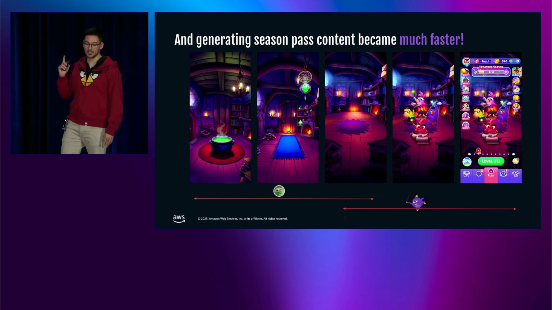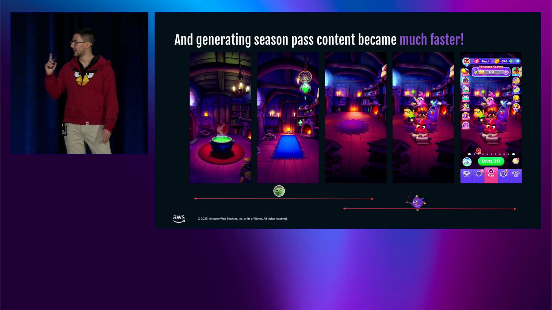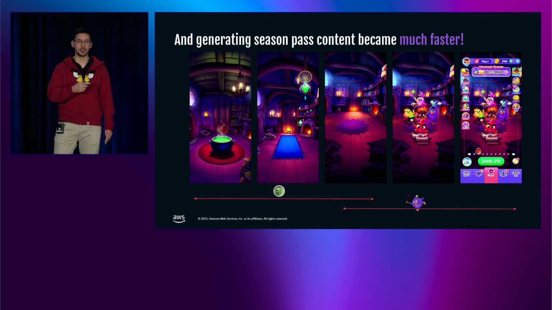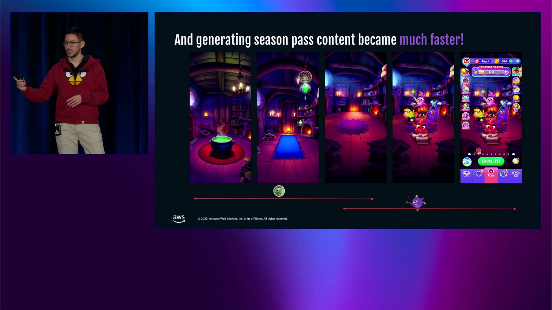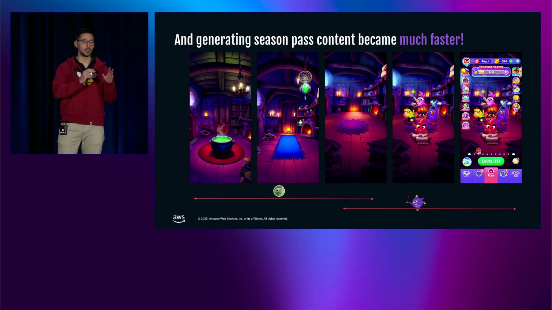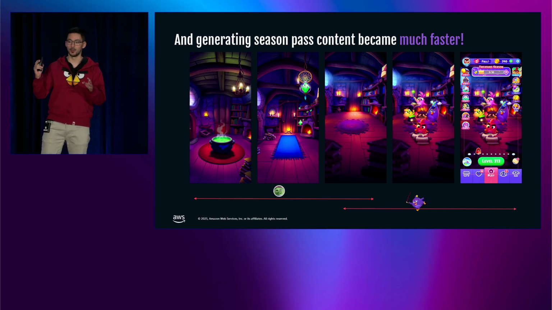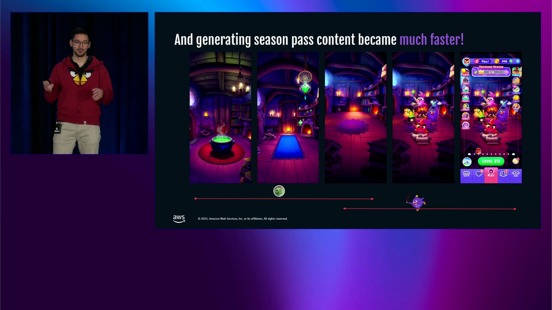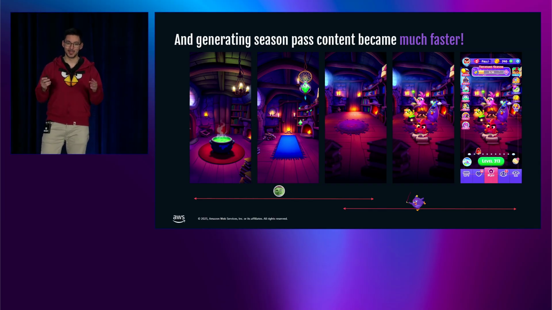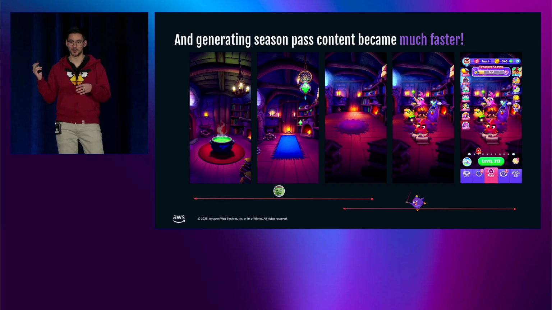And another thing to mention is this is not only about the AI, it's also about changing the way they worked. Because the first time they tried generating images with AI, they had a brainstorming session. And then they decided what they were going to do. And then they went and generated the images. But then they had a clear idea of what they wanted to generate. And as I mentioned before, you need to learn how to be surprised by AI. So it didn't take so few days. It actually took almost the same time, that first iteration, as it takes generating this without AI.